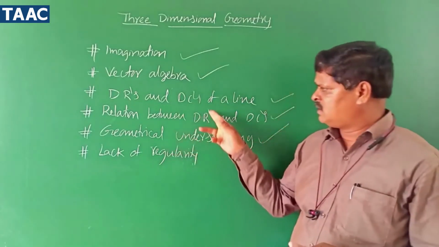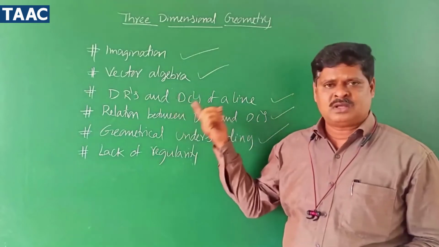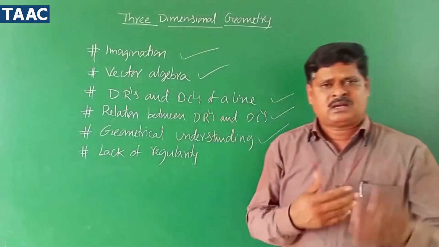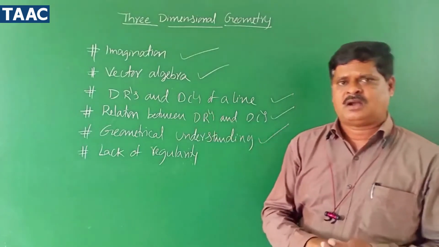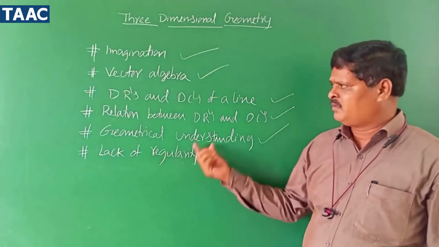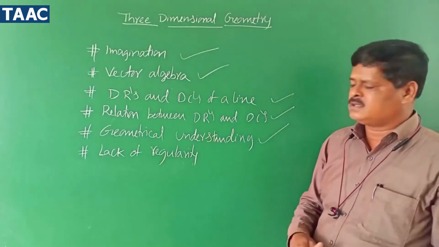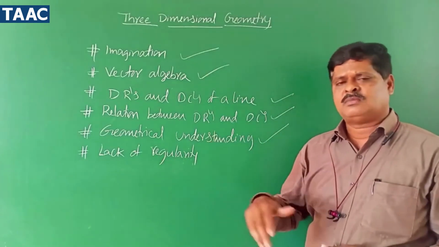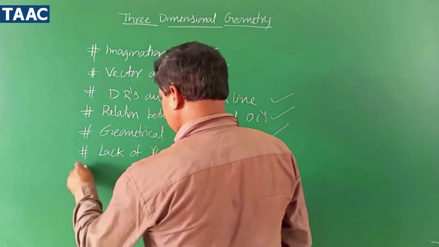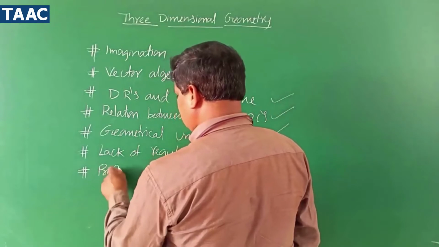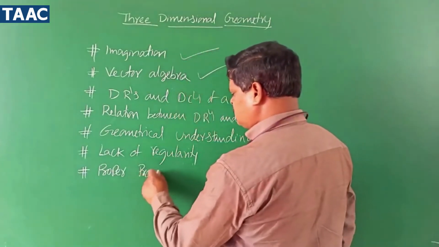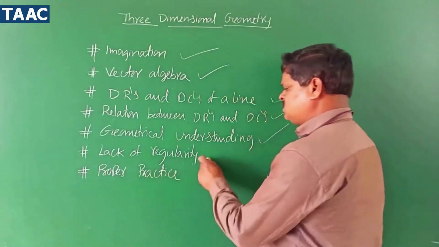If you miss today's class on DRs and DCs, then tomorrow you may not understand the connecting topic, the relation. That is a lack of regularity. If you regularly attend the class or practice, it helps. Lack of practice is also a problem. The last one is proper practice. Even if proper practice is not there, you can't understand this chapter.